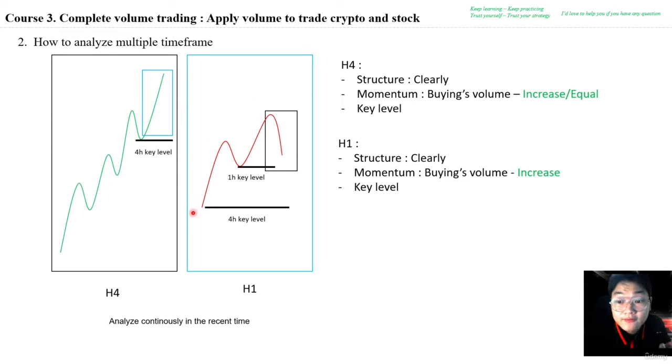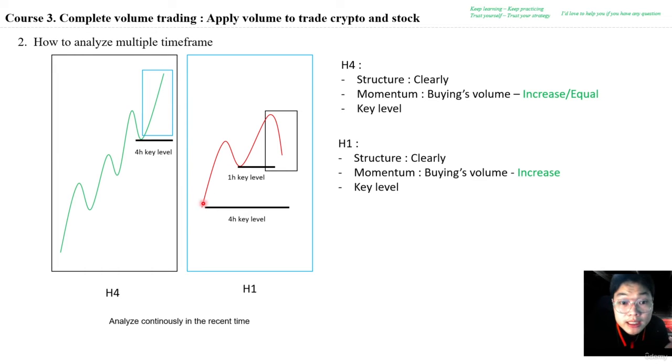You need to understand the first thing is to analyze continuously in the recent time. For example, we analyze the structure in 4 hours. It's a higher high and higher low. Here are the key levels of the 4 hours time frame. The recent low of the market creates the highest high of the market, and at this time, to analyze in the 1 hour time frame, you should analyze from the 4 hour key level to the highest high.